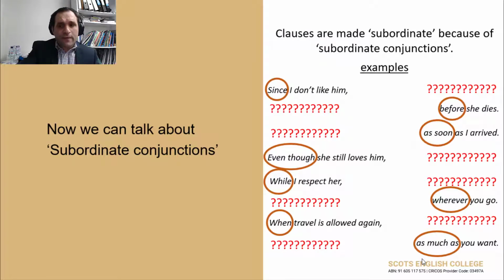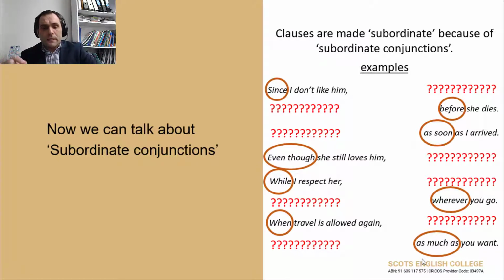But there is a dependent clause starting with before she dies. So there's something very important that was said before she dies, and we'll find out what that is. But before she dies is a dependent clause. Why? Because before is a subordinate conjunction. So that means we are looking at a subordinate clause.